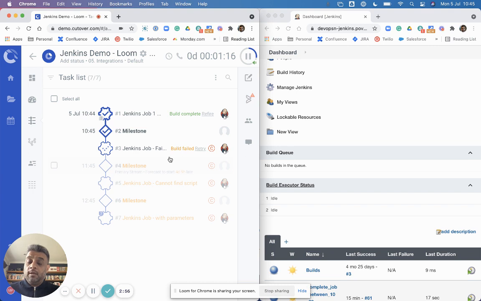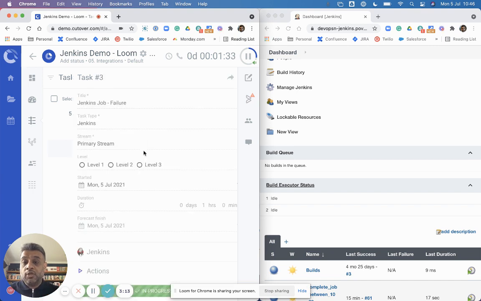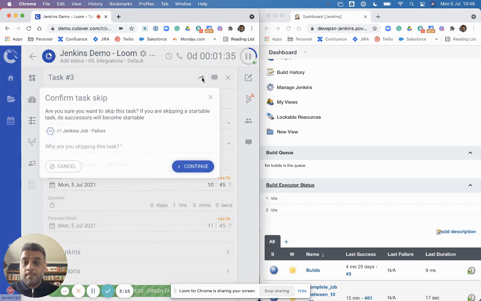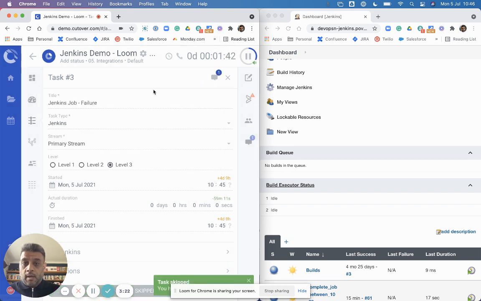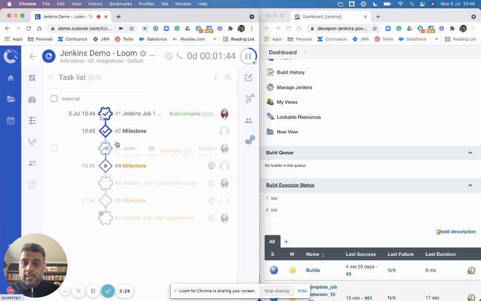Now, at this point, the client can have a number of things they can do. They can go into the job and they can fix it if there's something wrong, and they can hit retry, or they can just skip the job because it's not required anymore, or because they can't fix it, they have to do it offline, or whatever the reason is. But we give them both ways that they can actually manage. So in this case, I'm just going to skip it and I'll write failed. And let's go back to the task list.